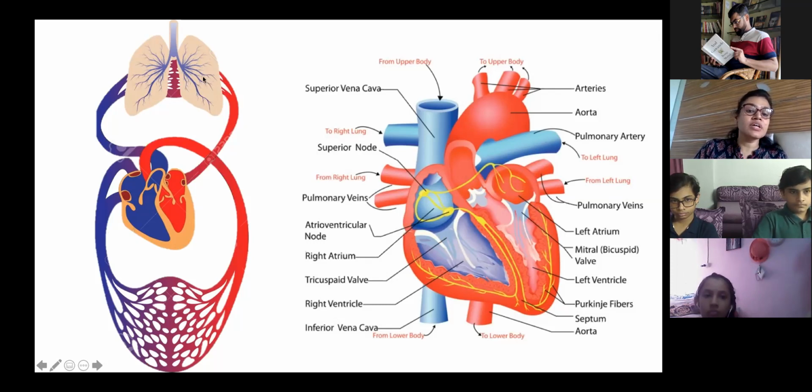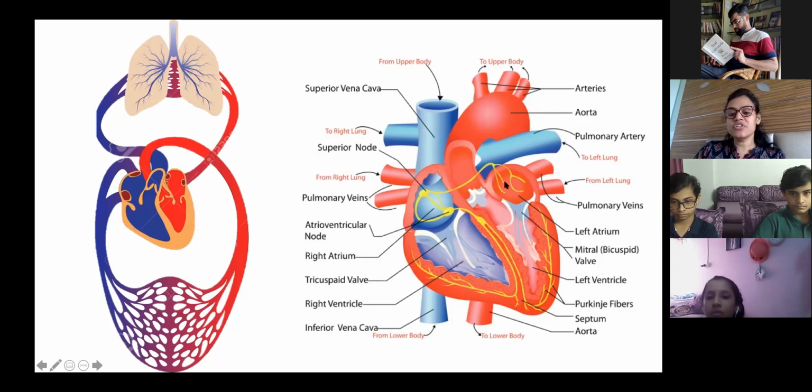The capillaries present there drop the carbon dioxide in the alveoli and pick up oxygen, and then the blood moves out through the pulmonary vein. Through the pulmonary vein it enters the left atrium.